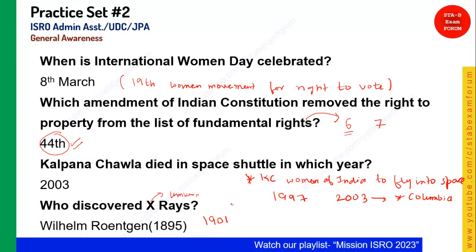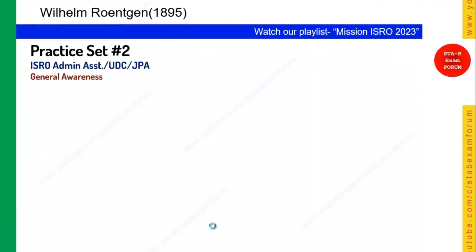They are basically high frequency, very low wavelength, high energy waves. You should remember Roentgen, and for that particular discovery he got the Nobel Prize in the initial year, that is 1901. Okay, let's see the next question.